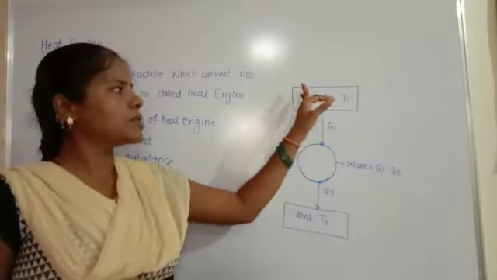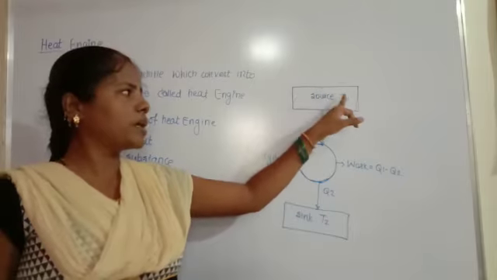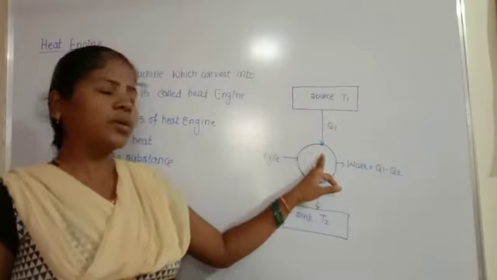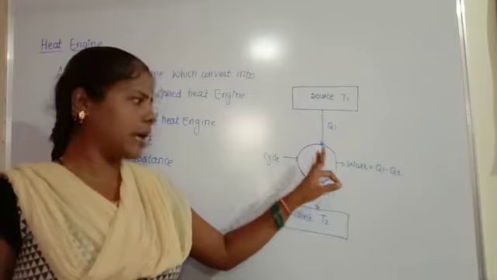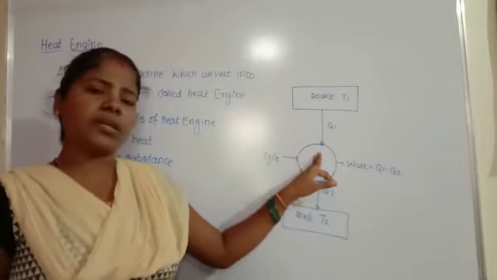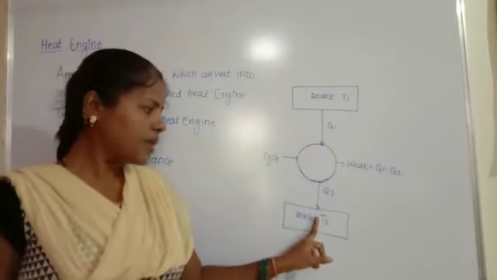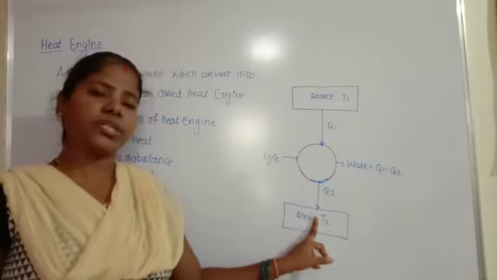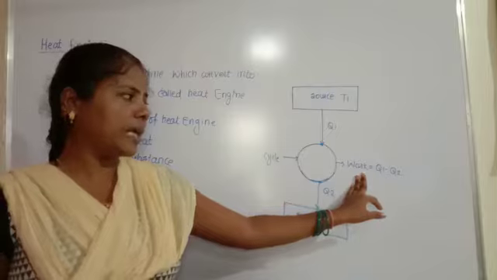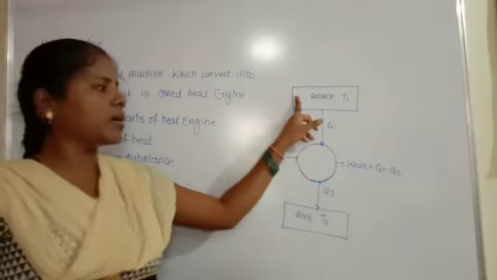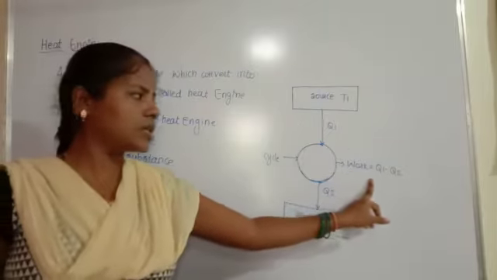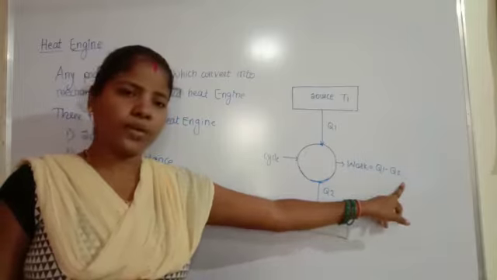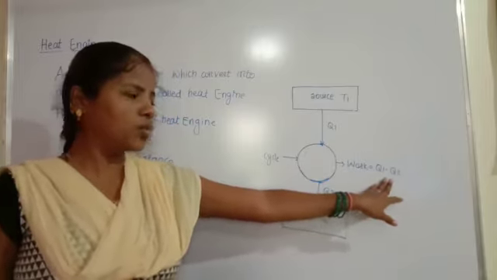A certain amount of heat Q1 is absorbed at temperature T1 from the source, and a small part of it is converted into work. The remaining heat is rejected to the sink and maintained at the lower temperature T2. So heat can be converted into mechanical work, and this work done is Q1 minus Q2.